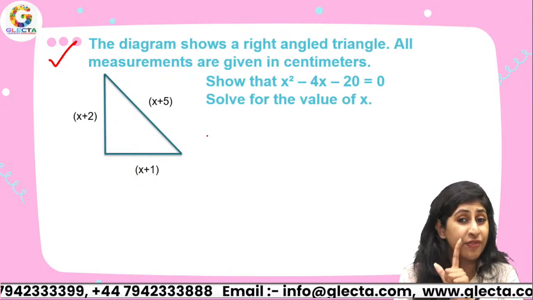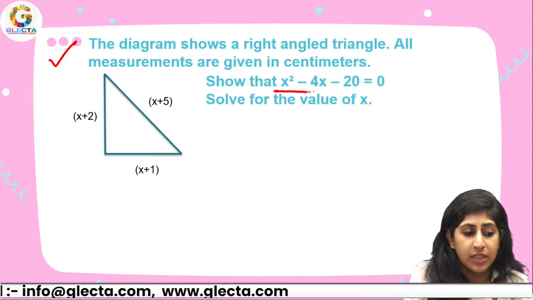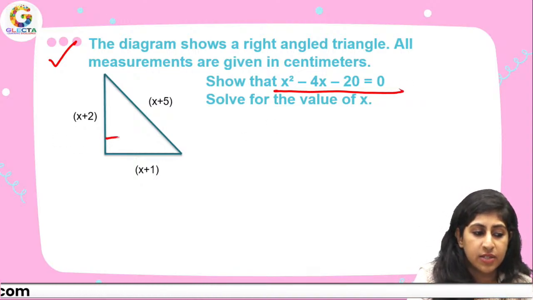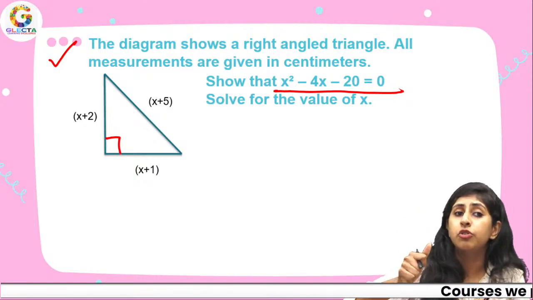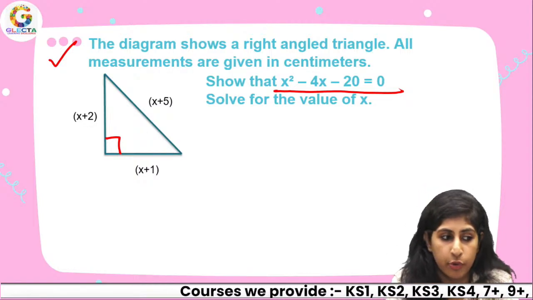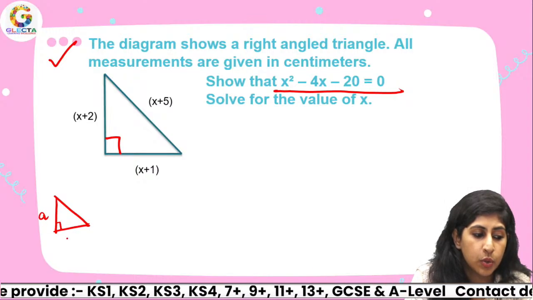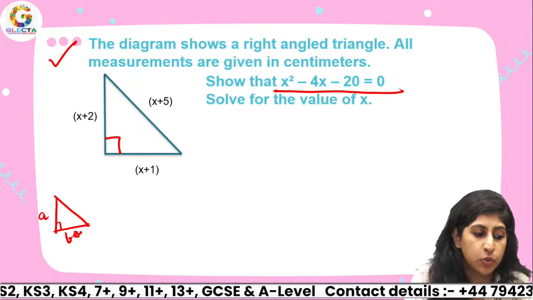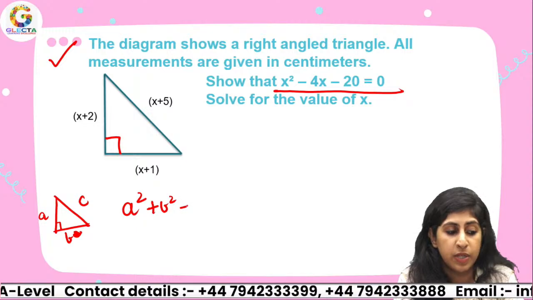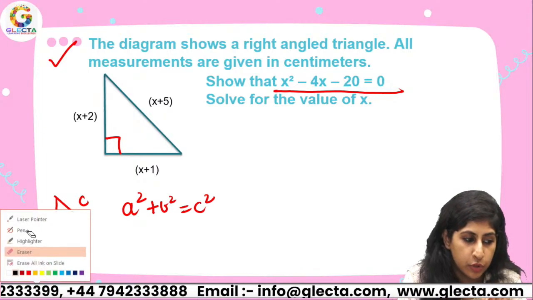I'm just going to give you a hint for this one, the last question for today. I have to show that this equation is true. How am I going to do it? The figure says that this is a right angle triangle, and in a right angle triangle you always follow the Pythagoras theorem. What is the Pythagoras theorem? When you have a right angle triangle, the sum of squares of two sides is equal to the square of the third side. So a squared plus b squared equals c squared. And that's exactly what we are going to use.